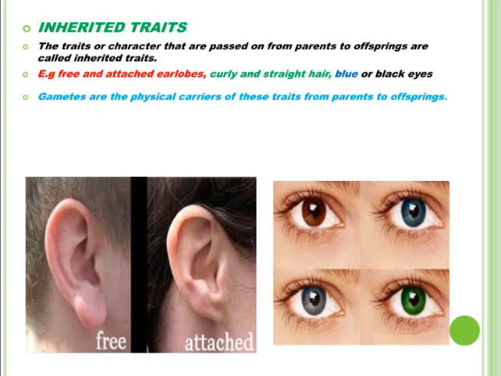Students, there are certain characters that appear in the individual temporarily in response to the environment, such as a scar on the forehead or arm, sun-tanned skin, knowledge, good music qualities, various skills, good dancer, etc. These characters are called acquired characters, which are acquired by the individual due to his or her experience or in response to environmental factors.